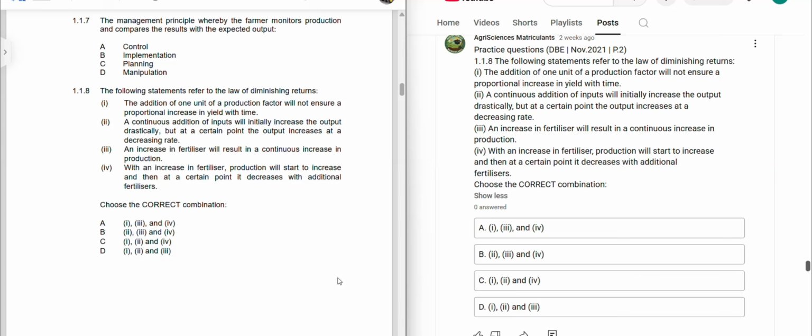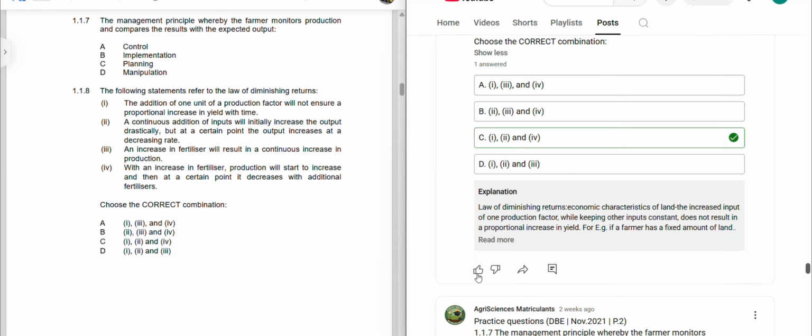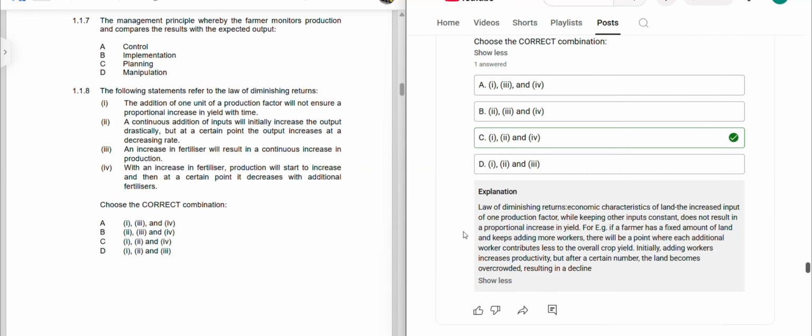I have option A, B, C, D. And here the correct option is C. Let's see if there is an explanation. The law of diminishing returns is the economic characteristics of land. So it says that the increased input of one factor while keeping other inputs constant does not result in a proportional